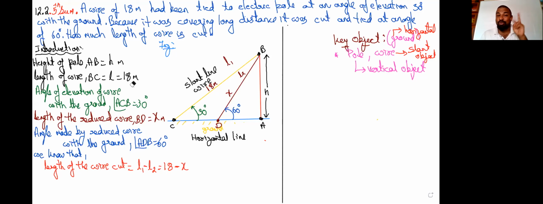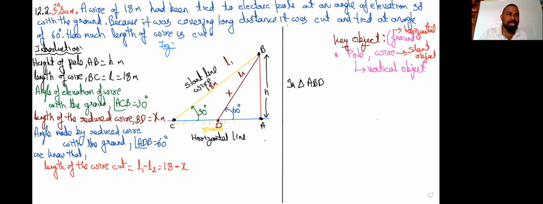Now, if you think, we are having two right angle triangles. The first one, the daughter one, the smaller triangle, is triangle ABD.